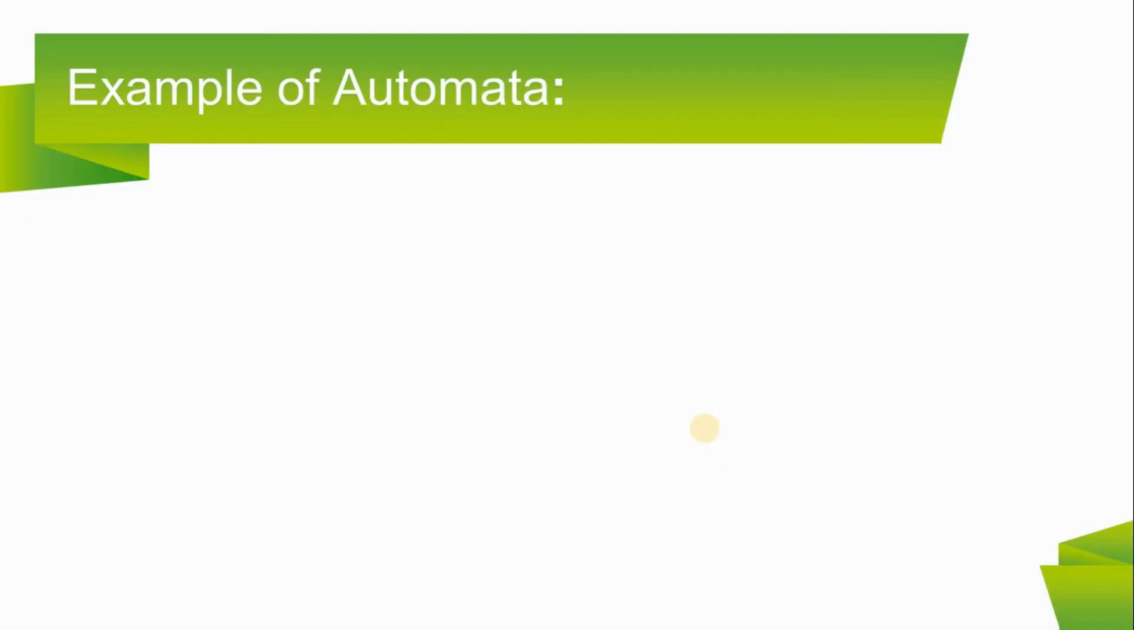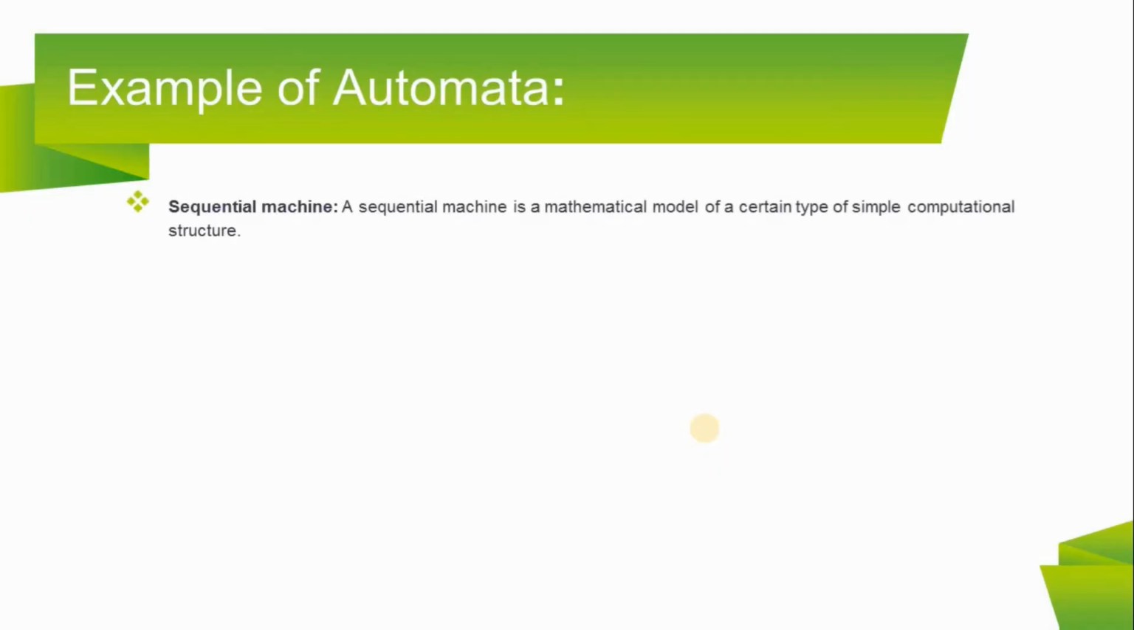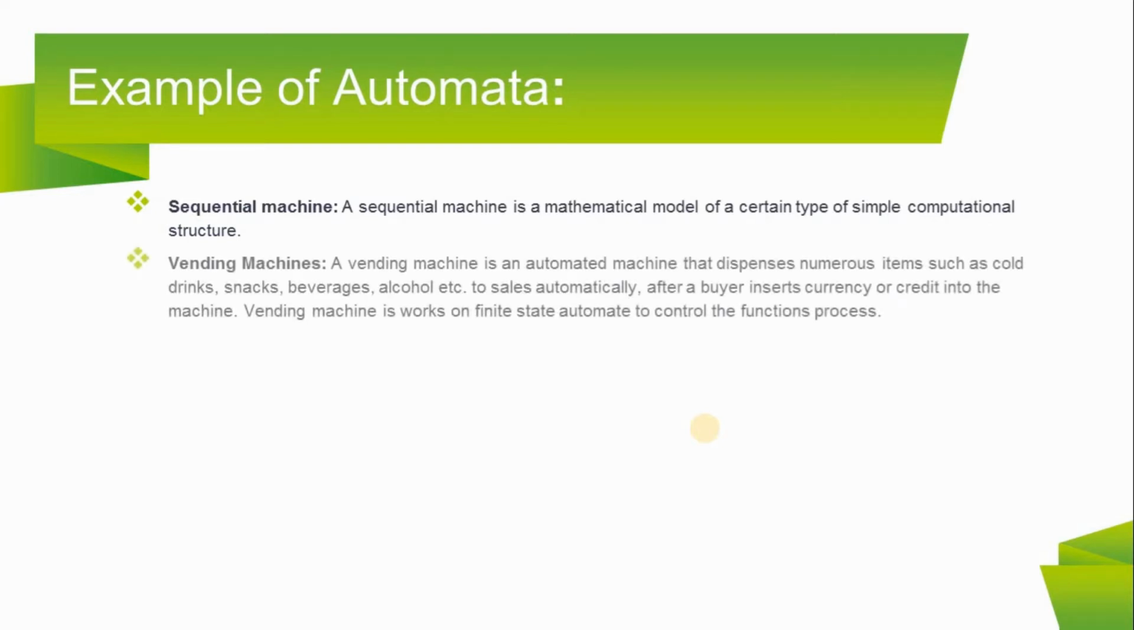Next point is examples of automata. First, sequential machine. A sequential machine is a mathematical model of a certain type of simple computational structure. Second, vending machines. A vending machine is an automated machine that dispenses numerous items such as cold drinks, snacks, beverages, alcohol etc. to customers automatically, after a buyer inserts currency or credit into the machine. A vending machine works on a finite state automaton to control the functions and process.